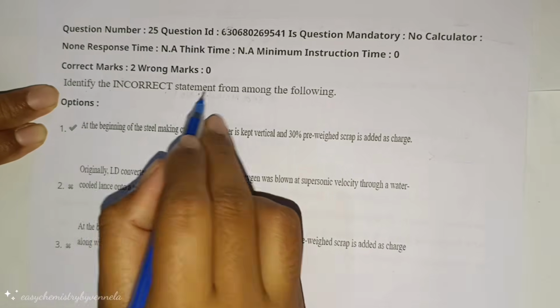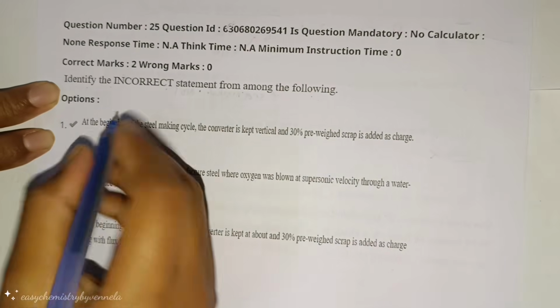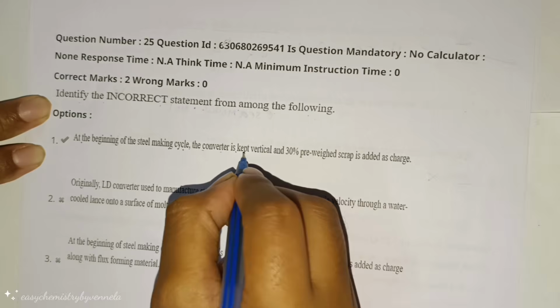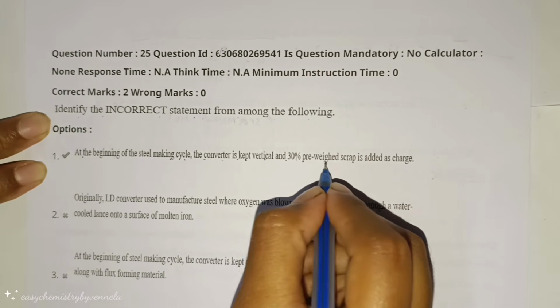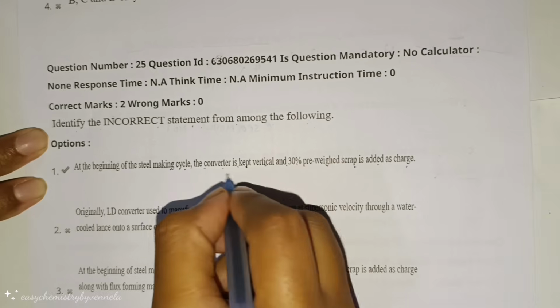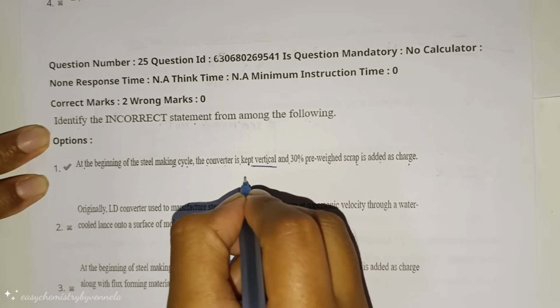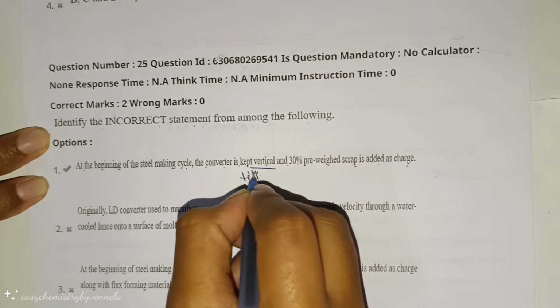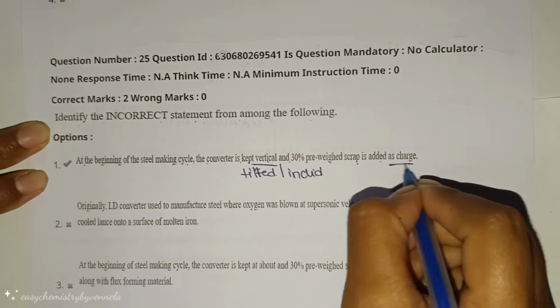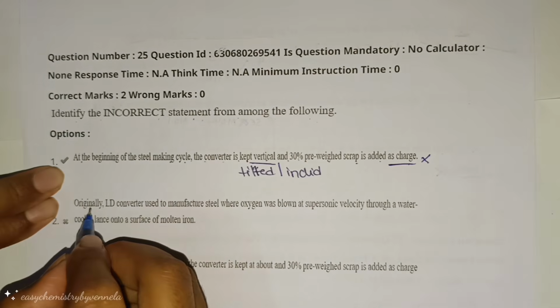Next question, identify the incorrect statement from among the following. At the beginning of the steel making cycle, the converter is kept vertical and 30% pre-weight scrap is added as a charge. No, it is kept tilted or inclined. So this is the incorrect statement.